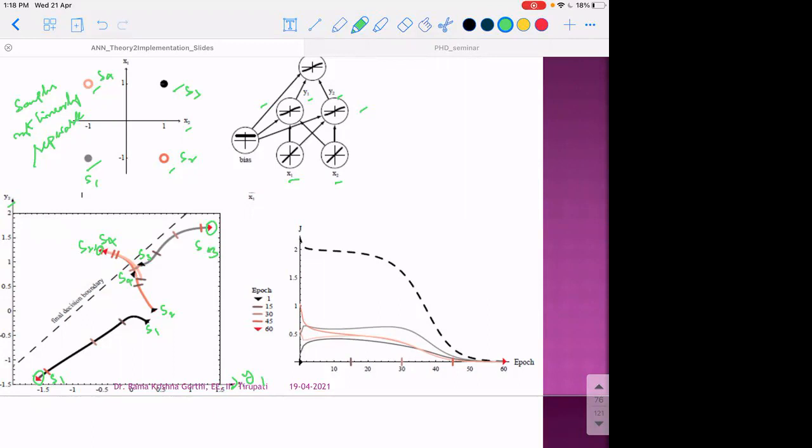You can see that sample 2 and sample 4 have come together after convergence, and then sample 1 and sample 3 can easily be separated by a decision boundary. So what happens is that X1, X2 are not linearly separable, but Y1, Y2 are linearly separable.